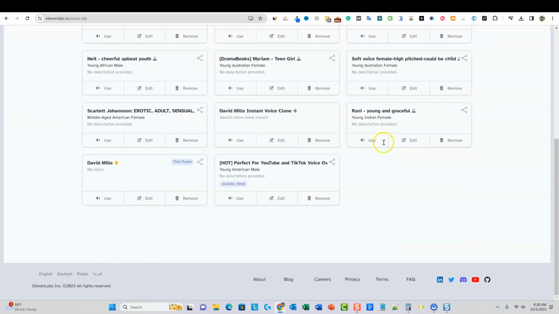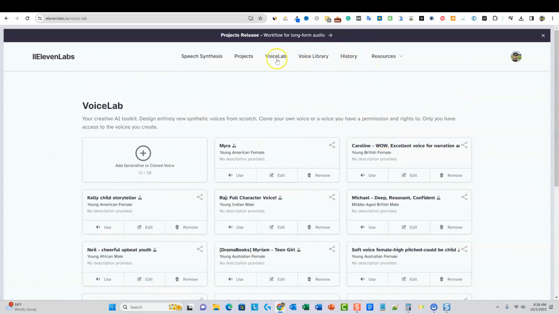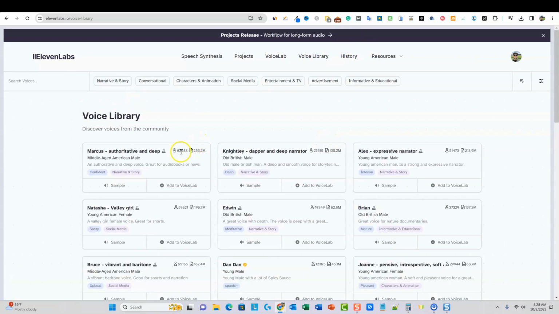But just to show you, there's all kinds of other voices in here. We can go to, is it the Voice Lab or the Voice Library? Yeah, Voice Library, and we can go in here and just say sample.